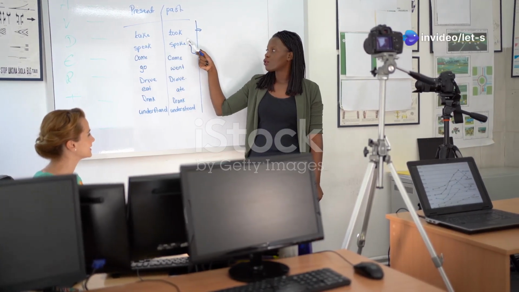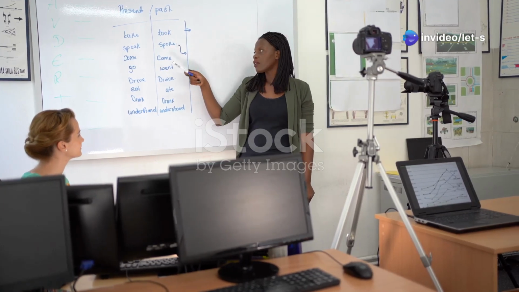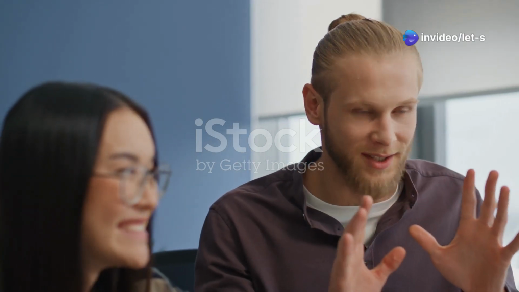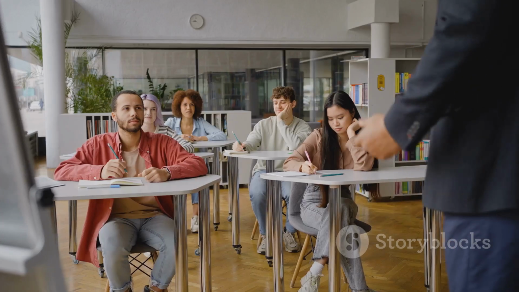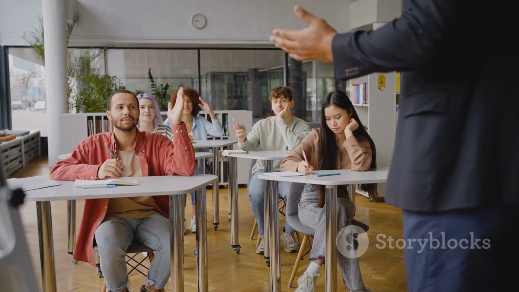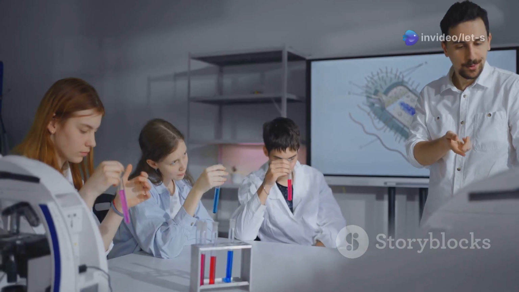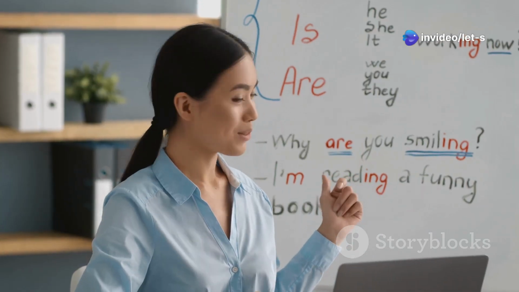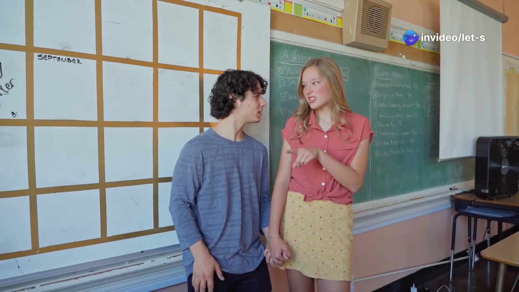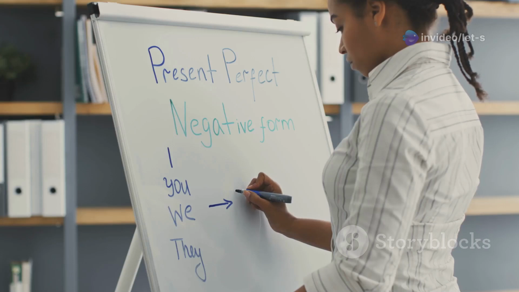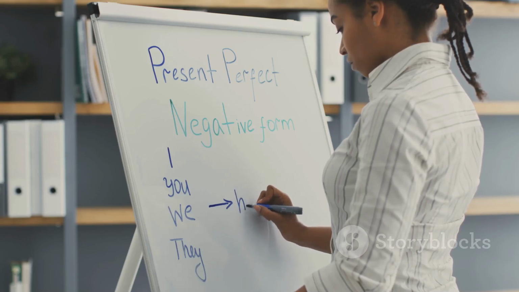Section 9. Conclusion, mastering conditional sentences. Congratulations. You've learned about zero and first conditional sentences. You now understand their structure and how to use them correctly. Remember, zero conditional is for general truths and facts. If plus present simple, present simple. First conditional is for future possibilities. If plus present simple, will plus base verb.